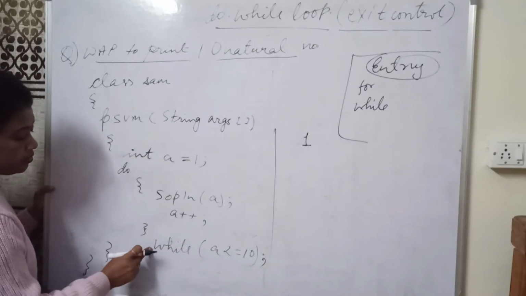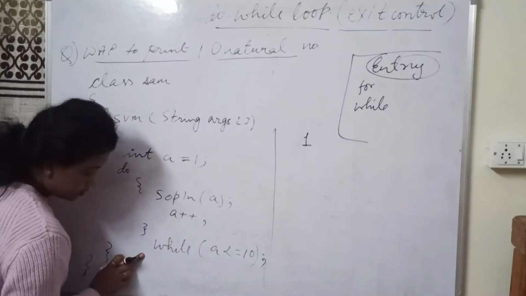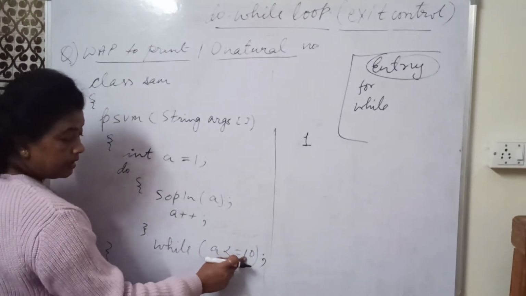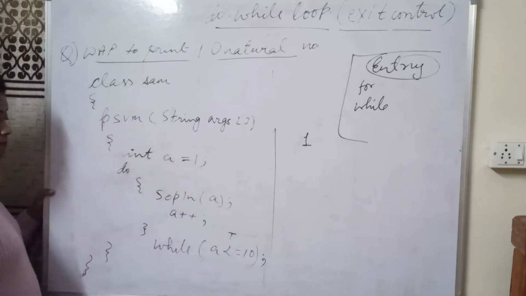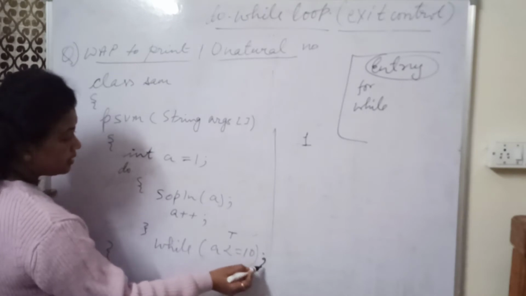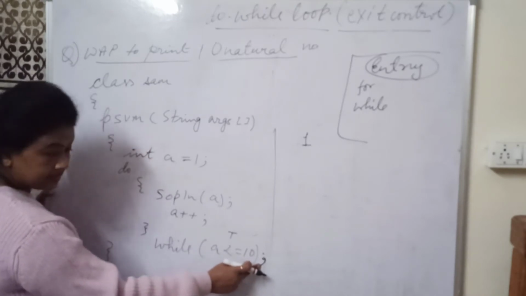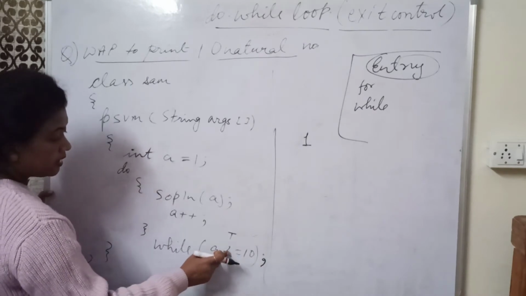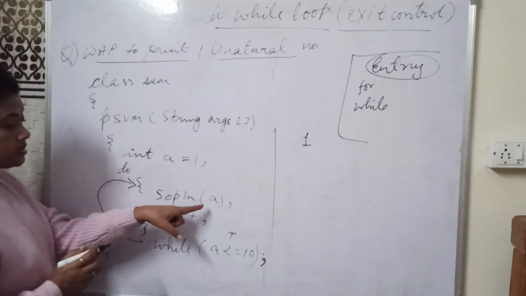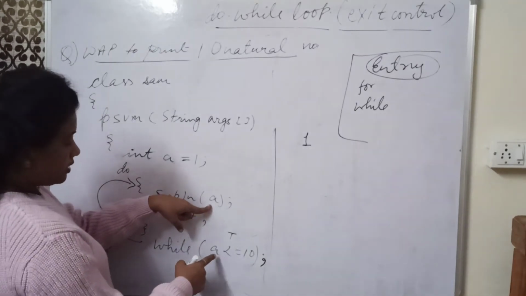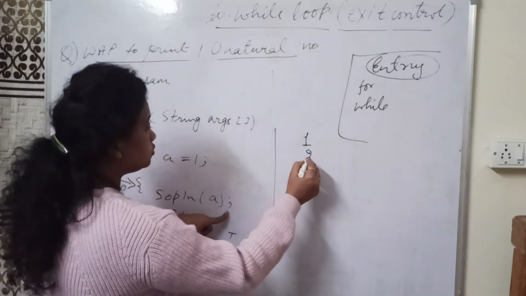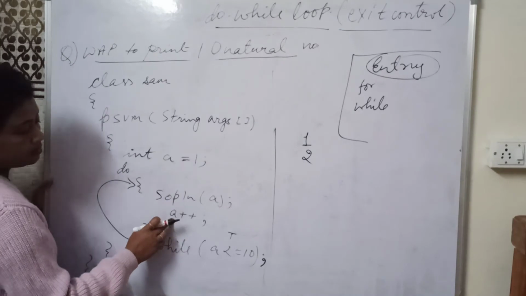After this, the control will come out and check the while condition: 2 less than or equal to 10, the condition is true. The important point here is that you have to place a semicolon after the while statement. The condition is true, so the control will move on, and SOPLN A prints the new value of A, which is 2. After 2, control again comes to the next line.